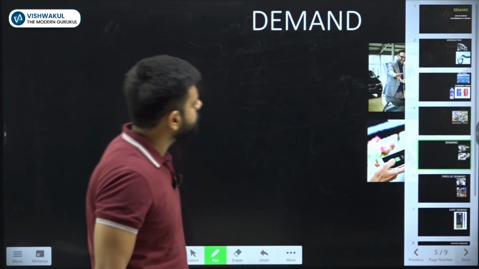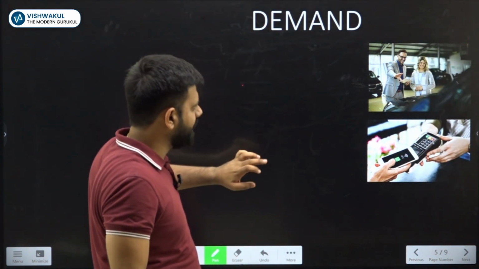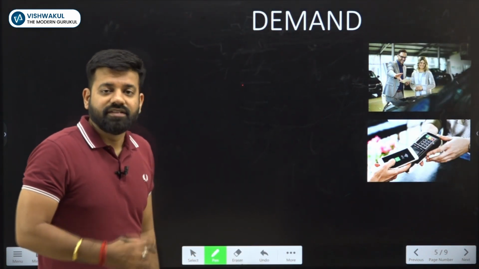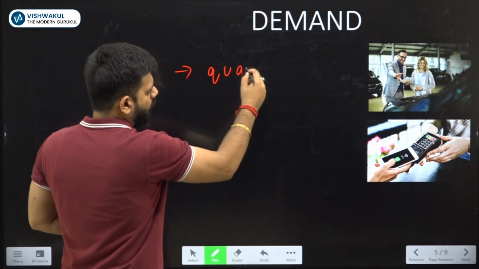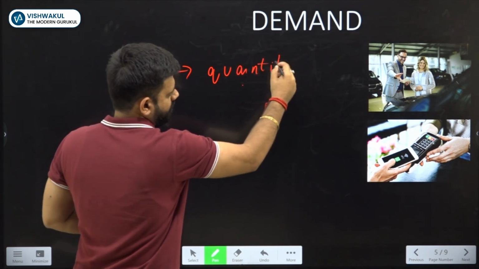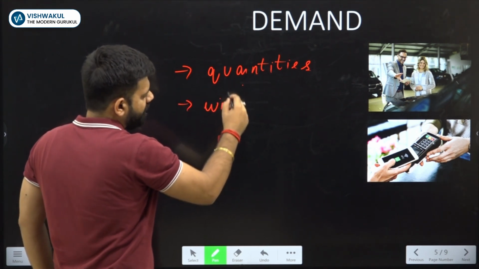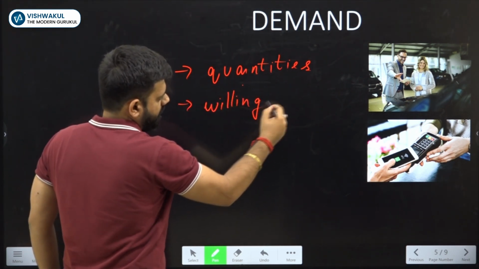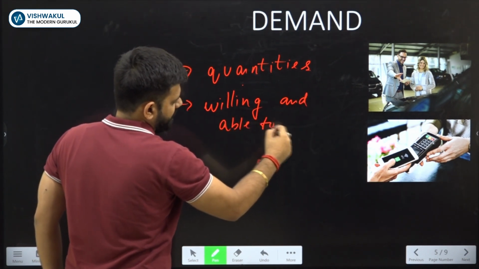Next, we can see here demand. Now what is demand? Demand is basically the quantities of the commodity which a consumer is willing and able to purchase. What is demand? Demand is quantities of a commodity which a consumer is willing and able to purchase.